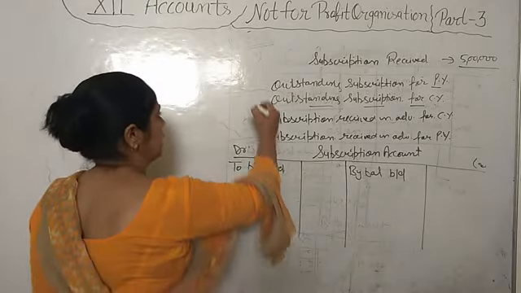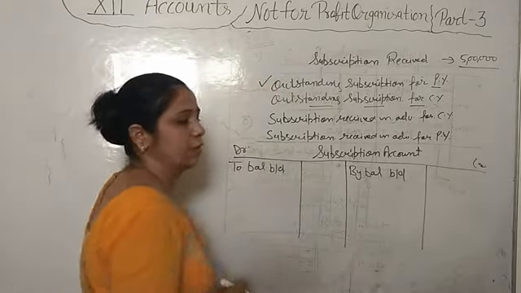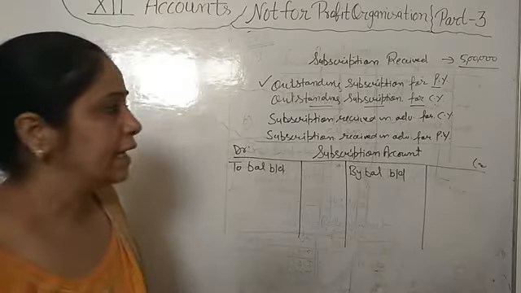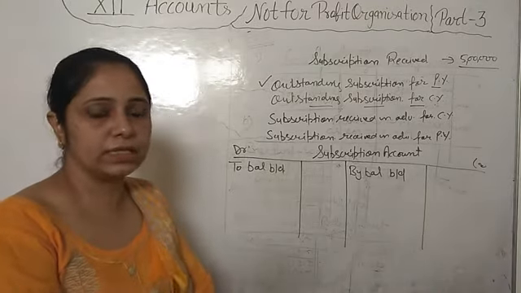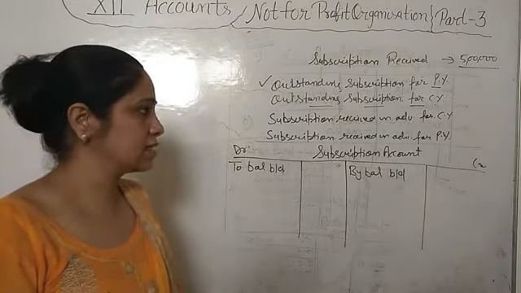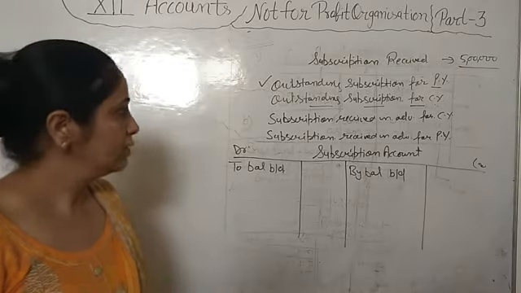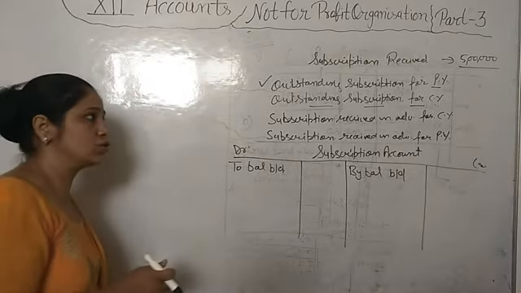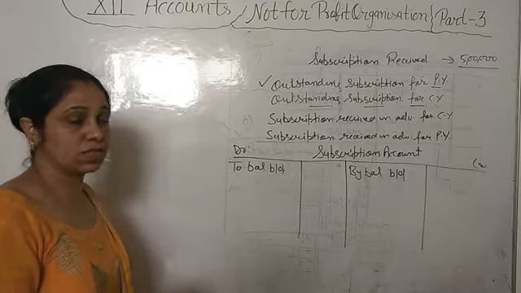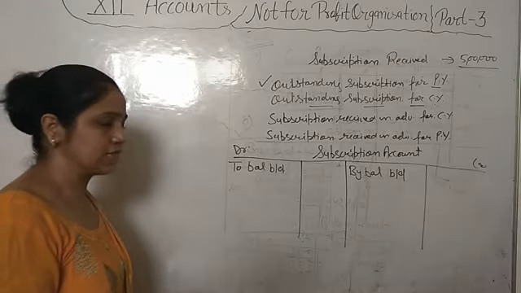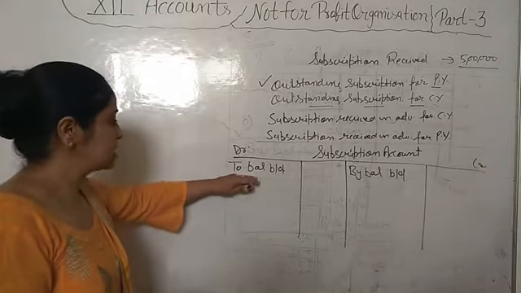That previous year outstanding subscription, one thing keep in mind, that outstanding subscription is the asset of any organization. That money, because we have to receive that money in the next year, in exchange we will get cash, so it's an asset, okay? So it has a debit balance.